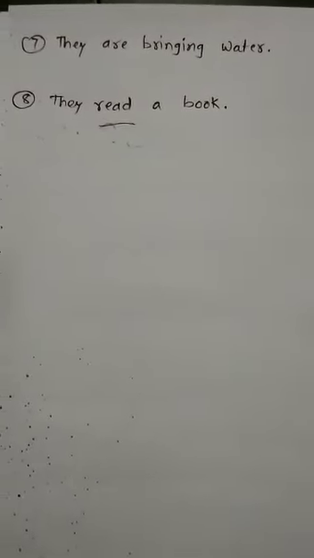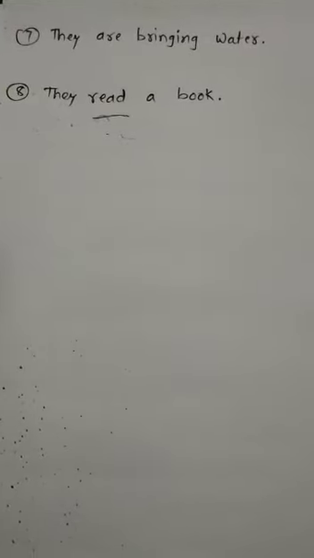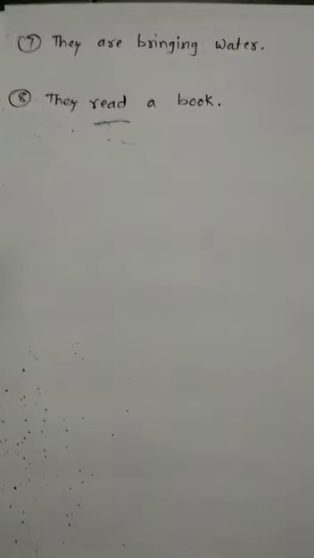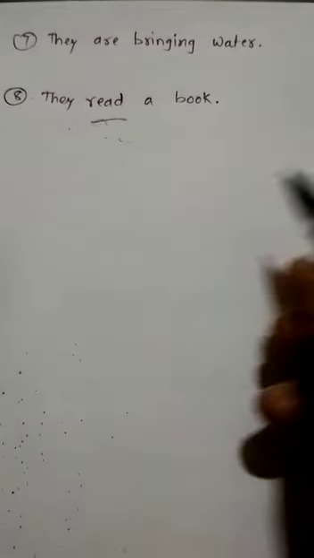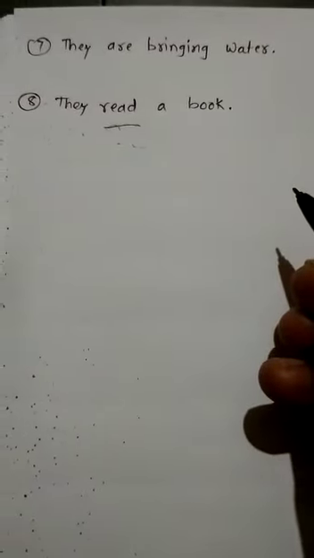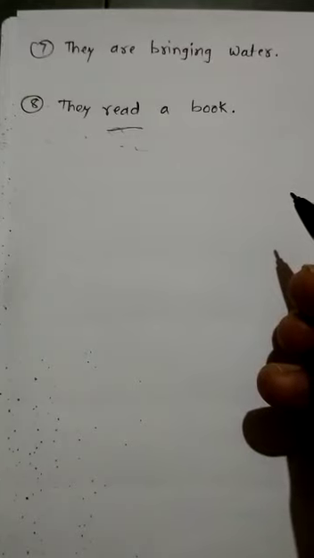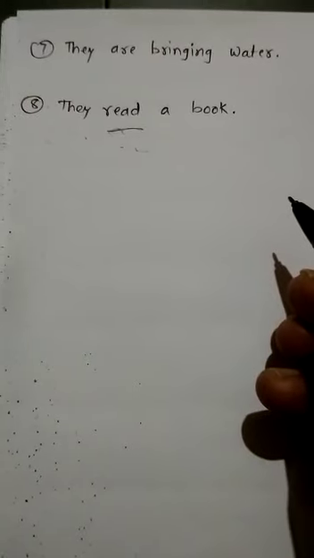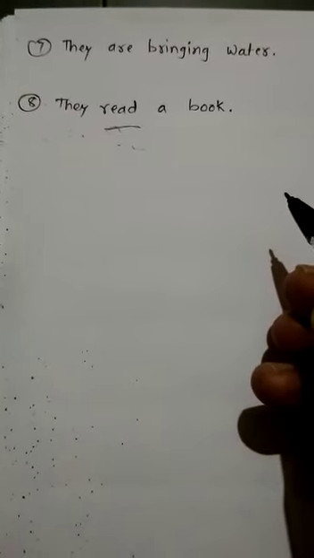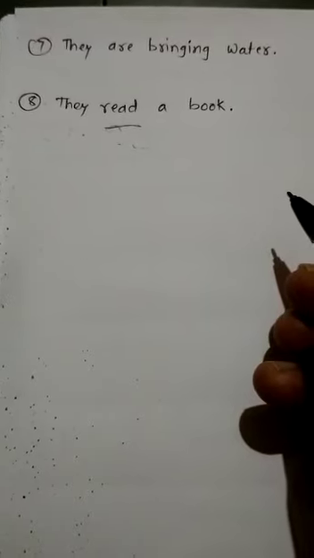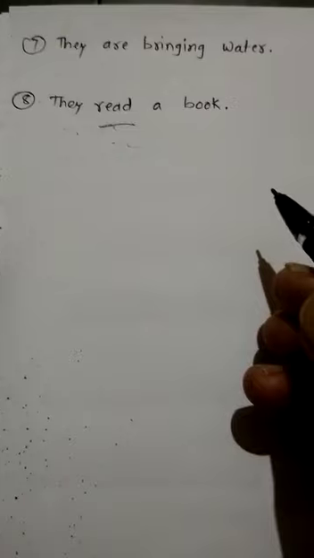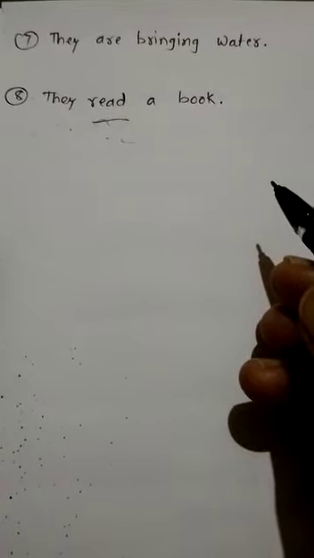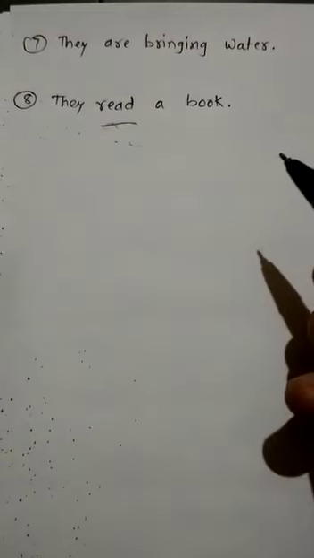But again you will have to see the pronunciation also. If I said here they read a book, at that time it is a simple past tense. Then you must say did they read a book, because read is the main verb and read is the past tense. But if I said they read a book, then it will be the simple present tense.